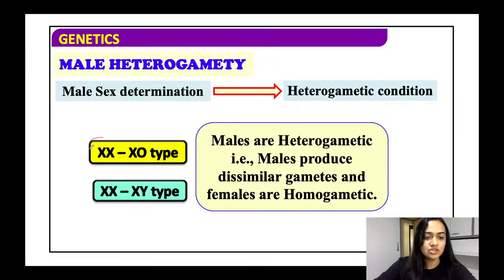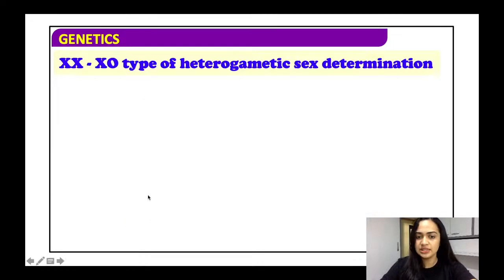Here, basically, these are the females, the ones with XX. And XO or XY are the males. In XO, there is only one X; they have only one X chromosome. And in XY, they have two sex chromosomes, that is one X and one Y. Alright, that is the basic difference between these two.